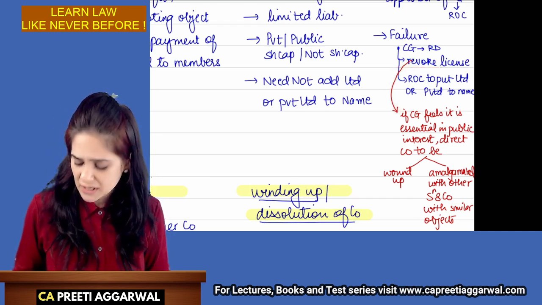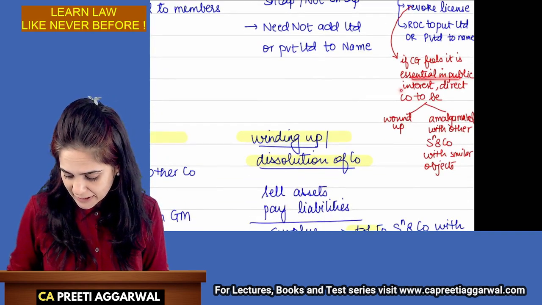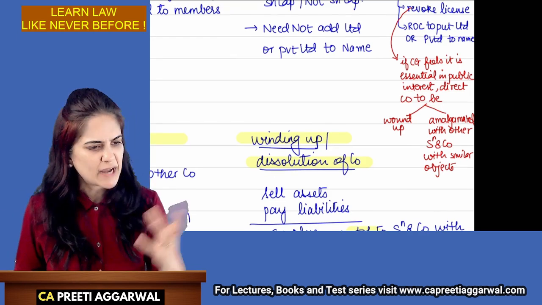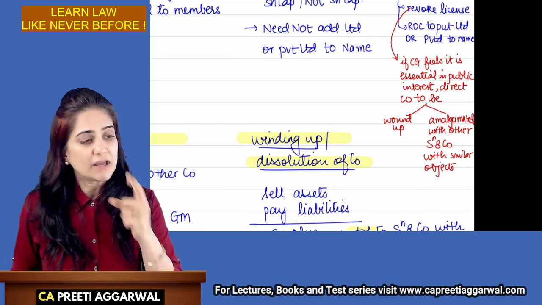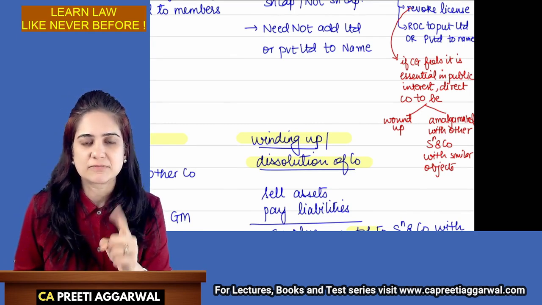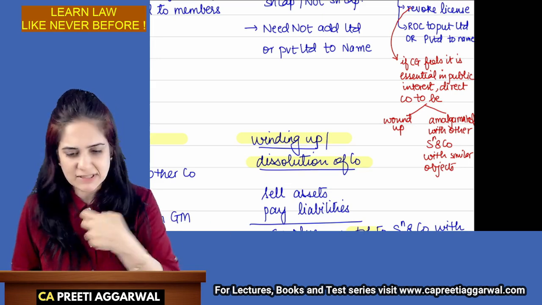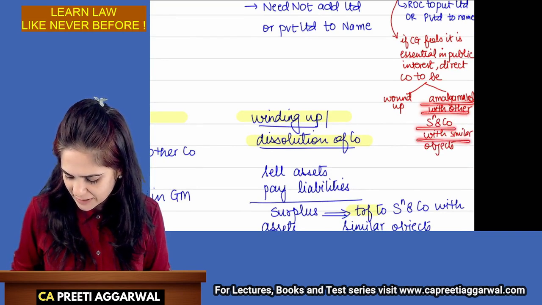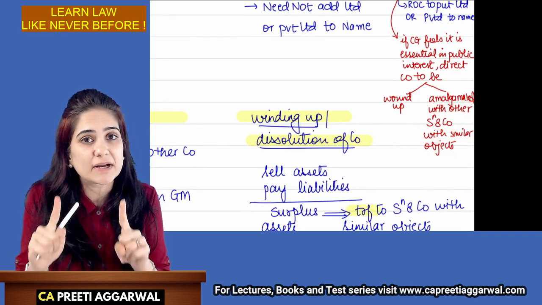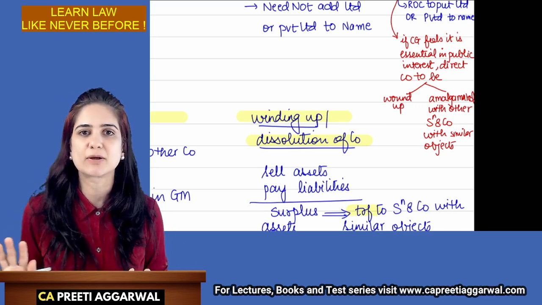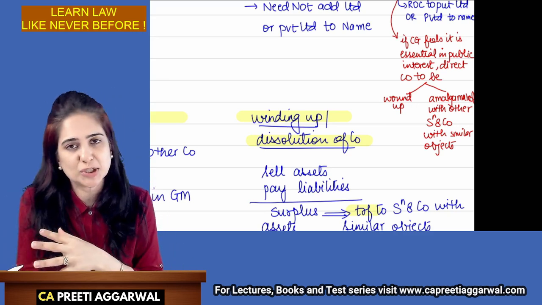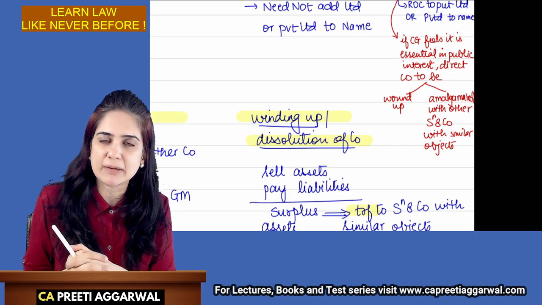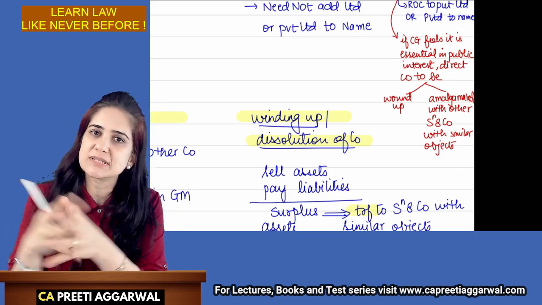If at the time of revocation, central government feels that it is essential in public interest, they may direct the company to be either wound up. So they will say, I am revoking your license. If they feel that it is not in public interest, we can ask the company to wind up. We will revoke the license and wind up the company. Or we will ask them to be amalgamated with any other Section 8 company having similar objects. I cannot be amalgamated with any company which does not have similar objects. So if I am in charity, I will be amalgamated with another Section 8 company who is into charity. If I am into protection of environment, I will be amalgamated with any Section 8 company which has the same object.